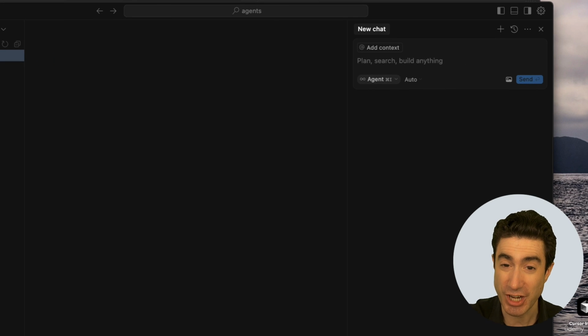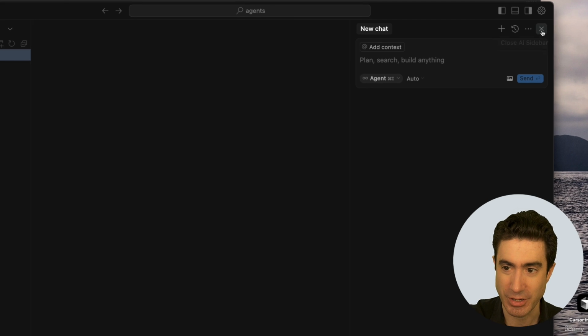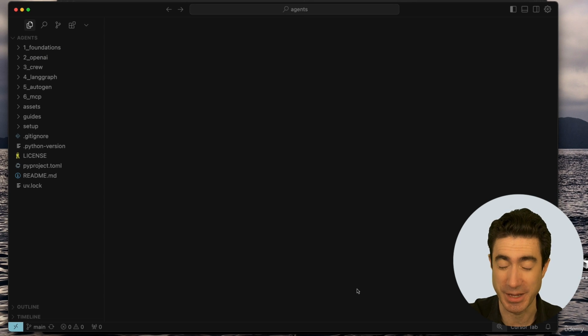Over here is a chat screen where you can chat with an AI about your code. And I'm going to suggest for now we X out of that as well to keep things really clean. So what we're looking at now is a nice big area here and the Explorer to look at our directories right here, including the README and so on. And congratulations, you are into Cursor. And that is the second step of the instructions completed.